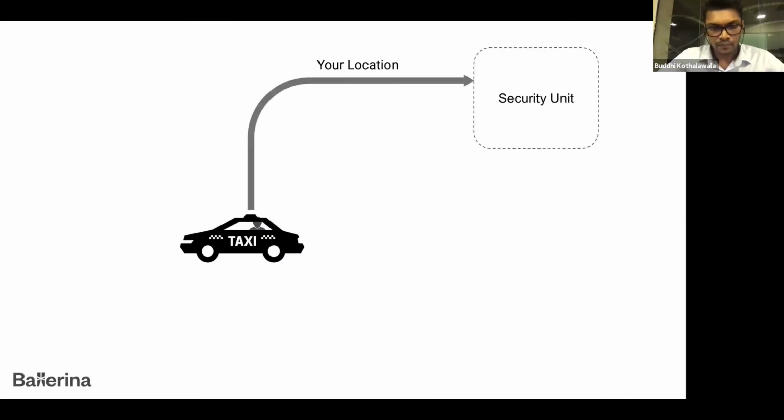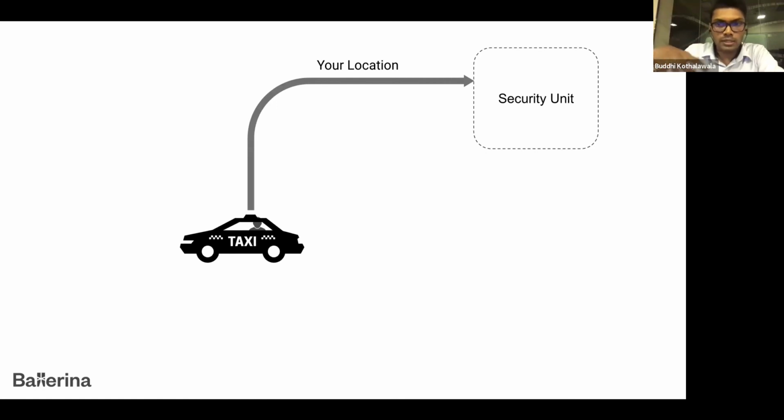As I said previously, we are going to continue with this same use case throughout this demonstration. Let's assume that in the previous use case, the CAB was coming to fetch you. Now let's assume the CAB already fetched you, and you are in your ride.